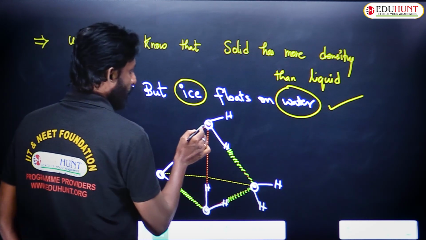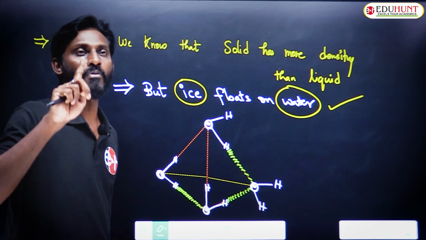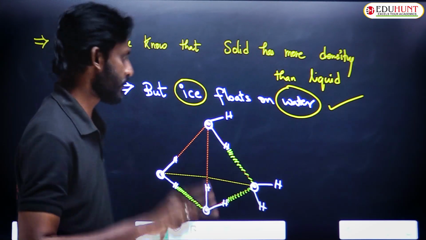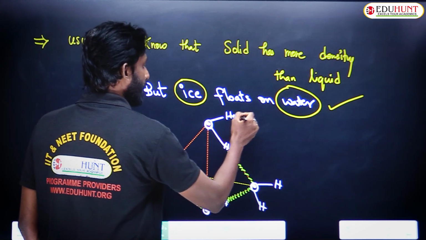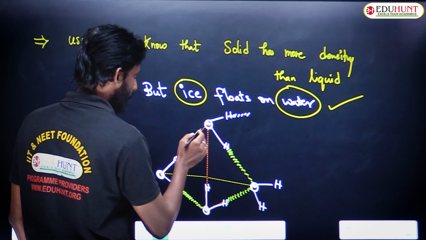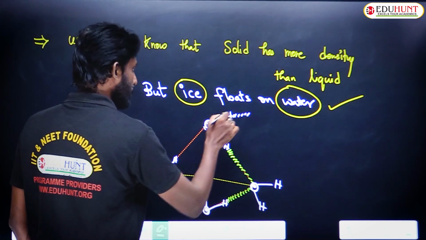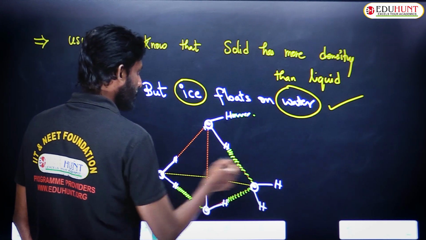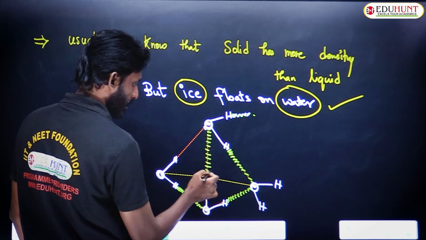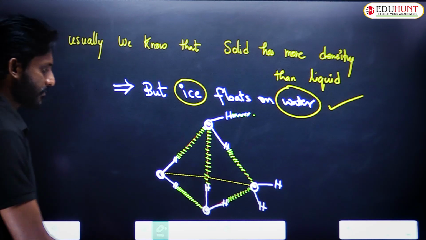See here, take this water molecule. As I told, every water molecule is bonded to 4 other water molecules through hydrogen bonding. One is this one, another can be another molecule outside this tetrahedron. Let me use the same green color: hydrogen bond 1, 2, and there is hydrogen bond 3, and hydrogen bond 4, like this.